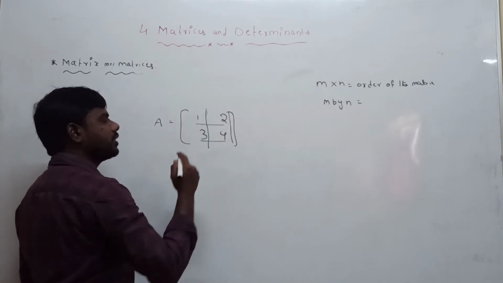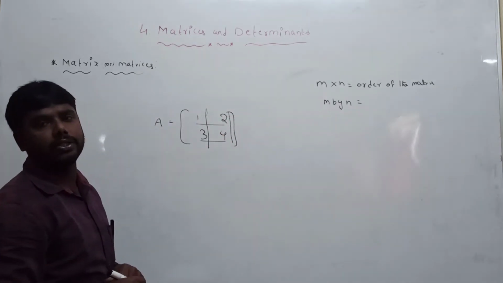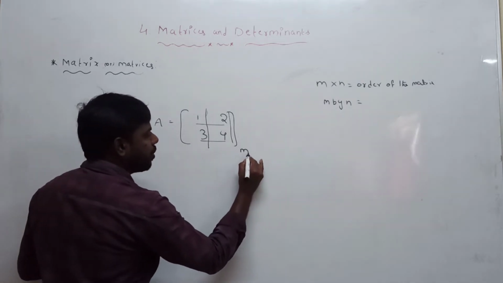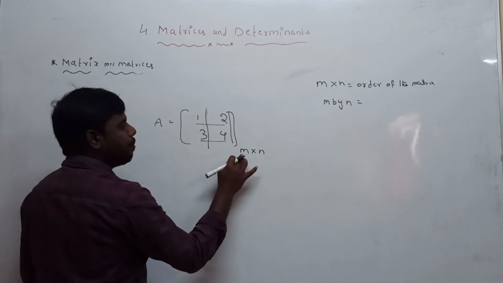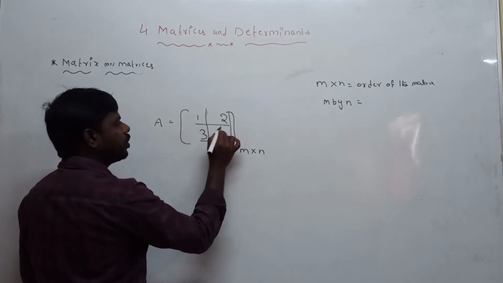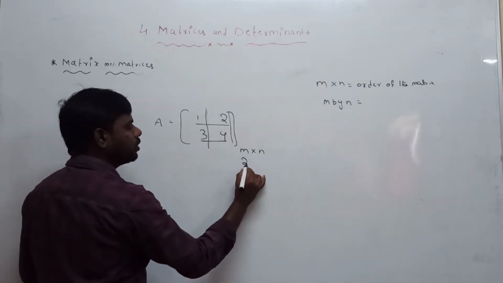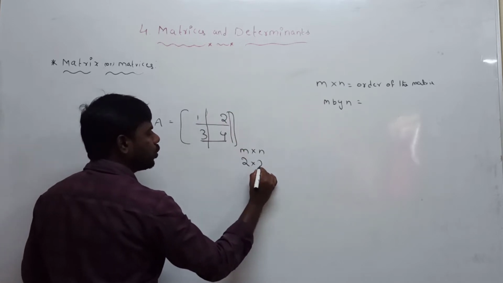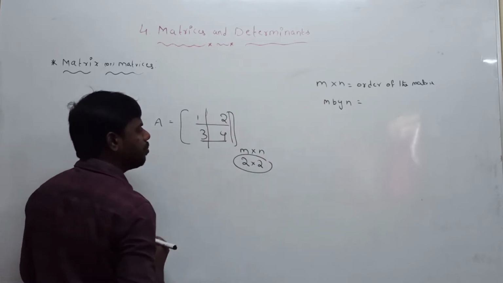Vertical elements are called column matrix or column elements. The order is denoted by m by n. M is nothing but rows. So how many rows are there? Only 2 rows. How many columns are there? First column, second column. There are 2 columns. This is the order of the matrix.